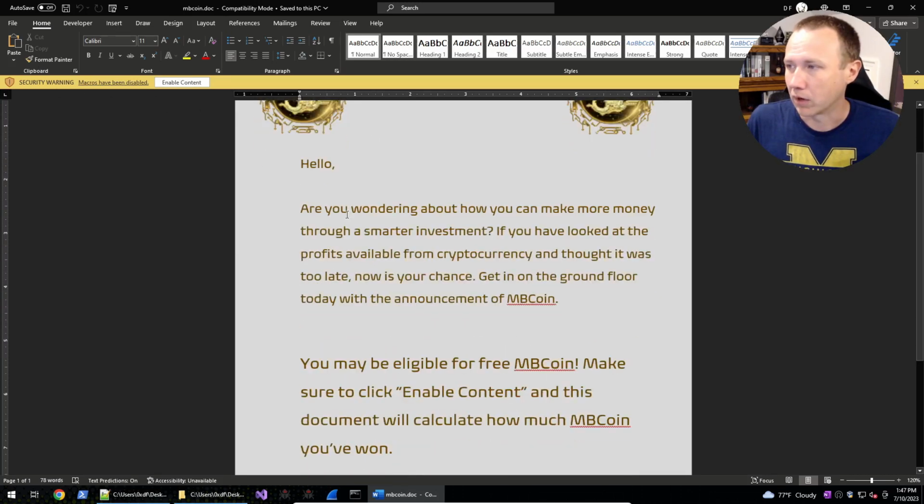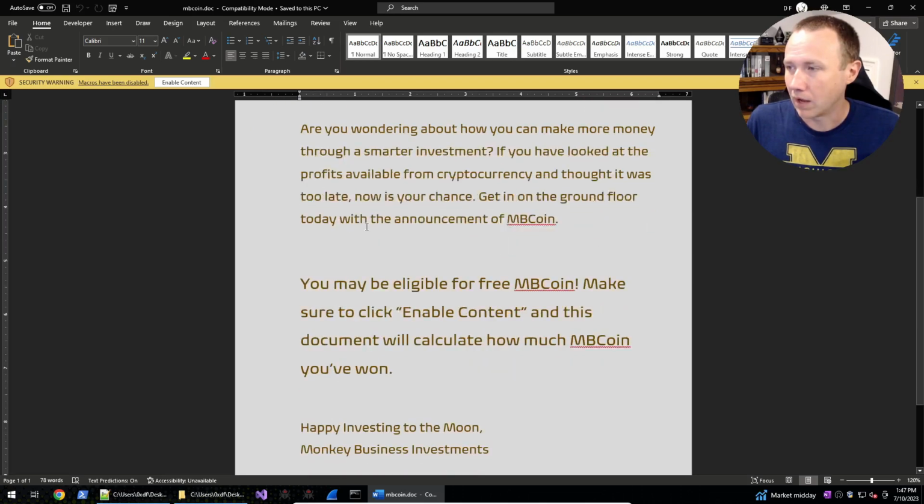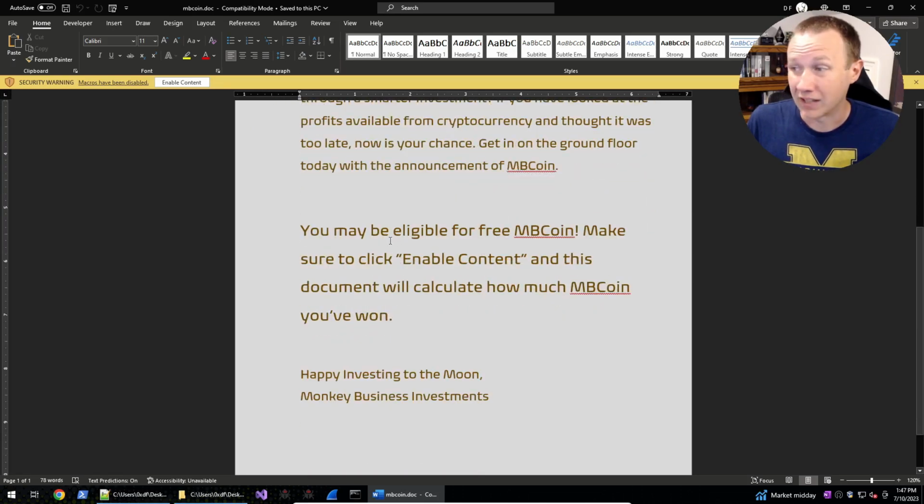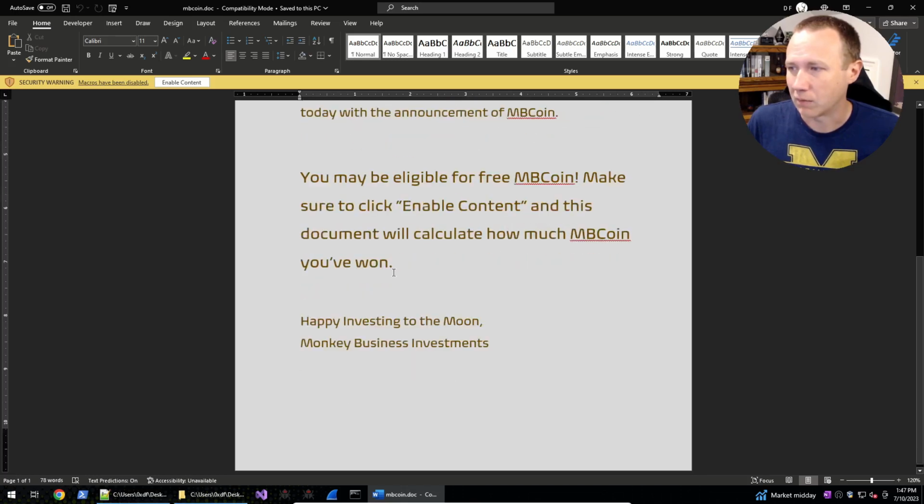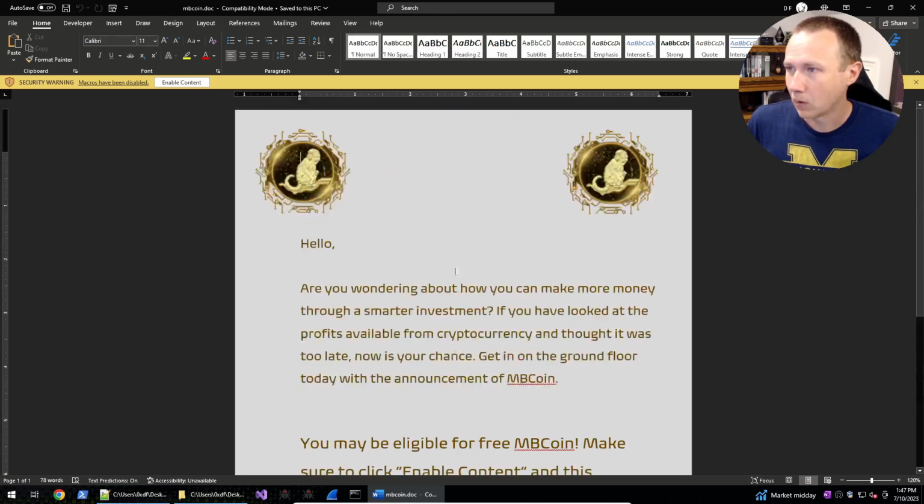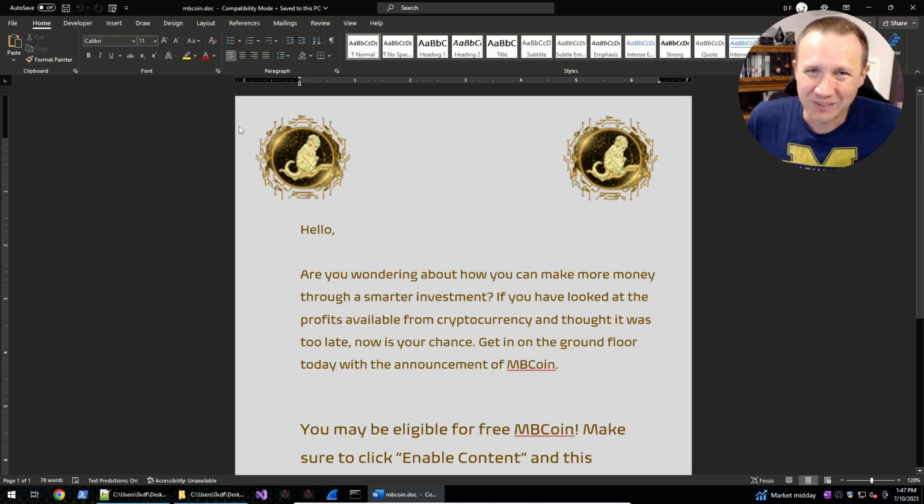Let's see. Have you been wondering how to make money? Get through now. You may be eligible. Make sure you click enable content. That's a very common thing you see in phishing documents: they're telling you, oh yeah, skip through that security thing and go ahead and just enable it, and we'll calculate how much MB coin you've won. We can actually enable this. We'll live a little dangerously here.